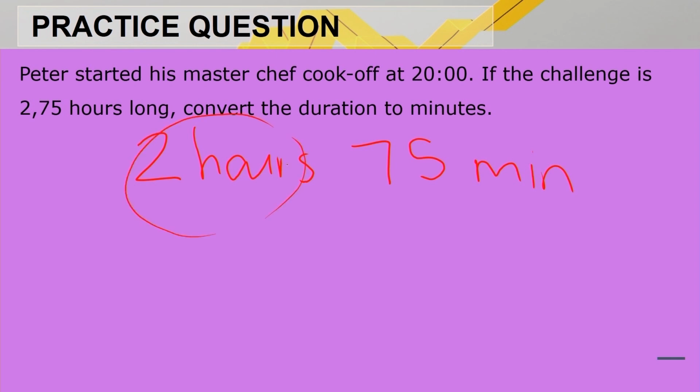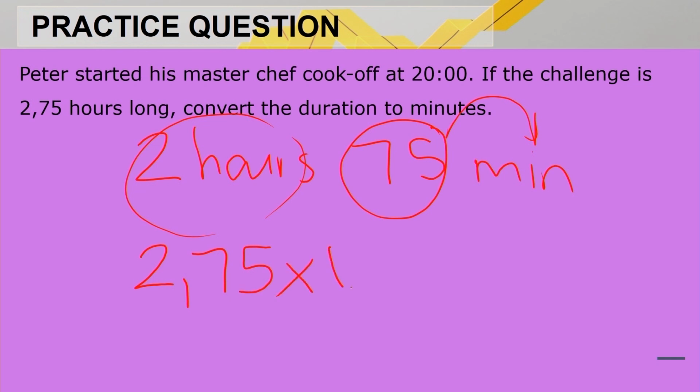It's 2 hours and then 75% of the third hour. So what are we going to do? We are simply going to say 2,75 times 60, and that is then 165 minutes. Again, guys, remember, it's not 2 hours and 75 minutes. It's 75 parts of an hour.